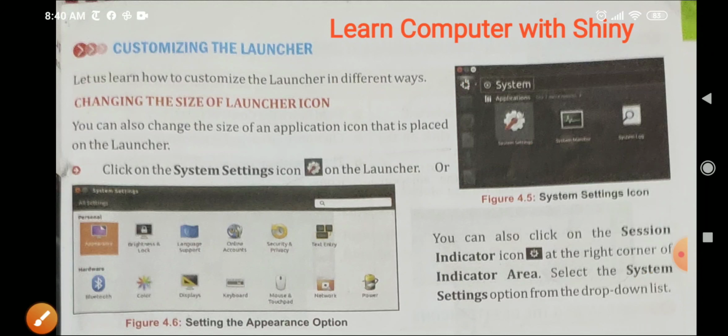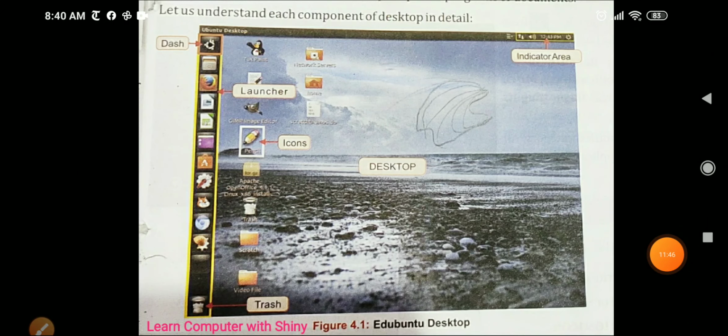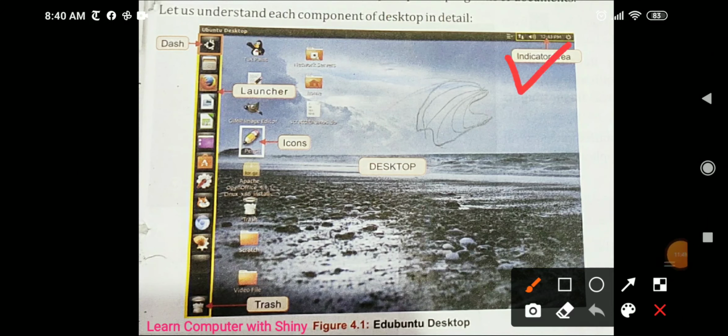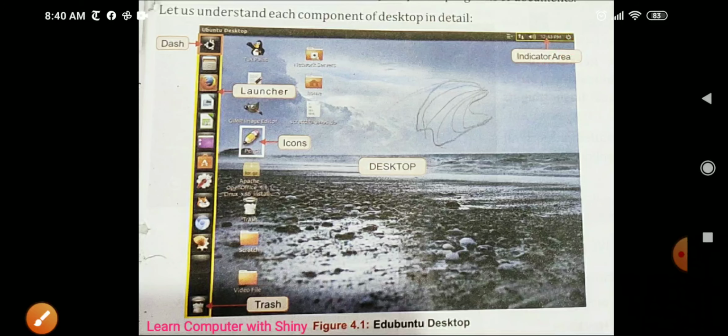Otherwise, you can click on this indicator area. There is this system setting option. You can click here, and in the pop-up options there will be some setting options, and you can do the setting from those options.